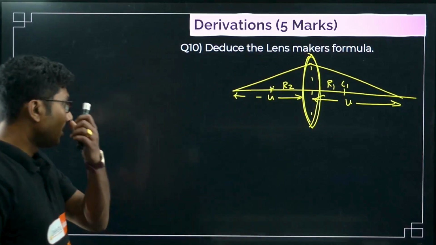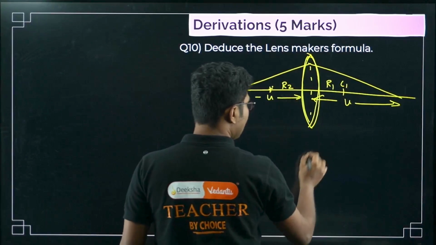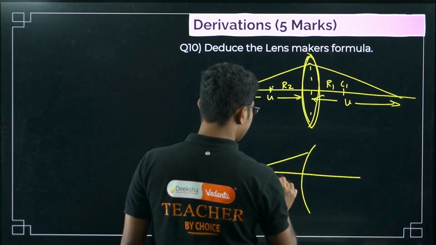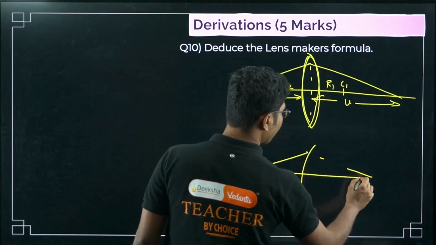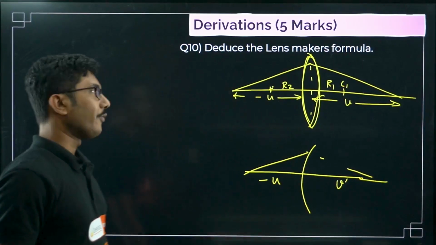Now first we will assume that only the first surface is there and the ray is passing with minus U and the image is forming somewhere in between, and we will say this is V dash. Why so?